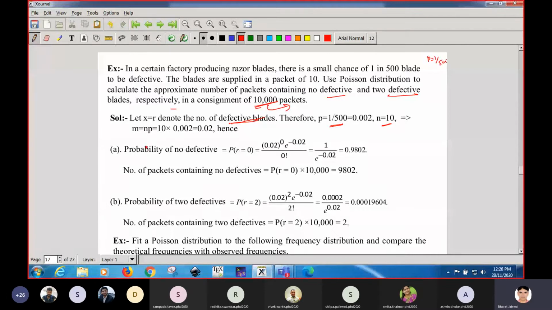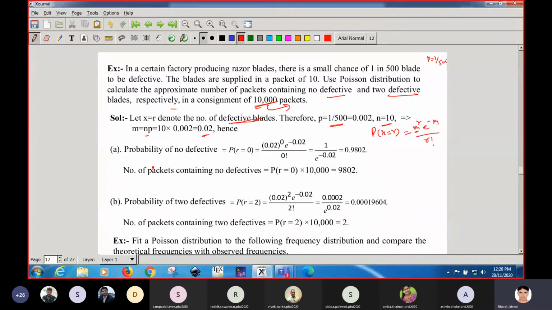Now calculate m, because in Poisson distribution the probability of r successes is given by m to the power r e to the power minus m upon factorial r. So for that we need m. m is given by np, n is 10 and probability is 0.002, so hence m is 0.02.